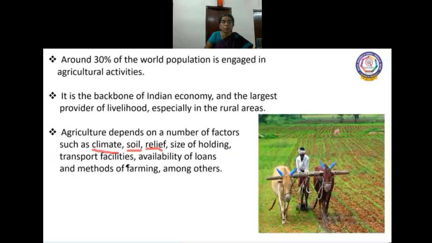And good transport facilities should be there for agricultural development. That is, the produce produced in the agricultural fields has to be transported to the market. So, transport facilities are very much needed for agricultural development, and so is availability of loans to the farmers. And methods of farming also play an important role in agricultural development.